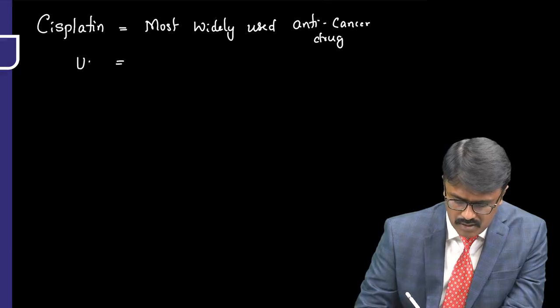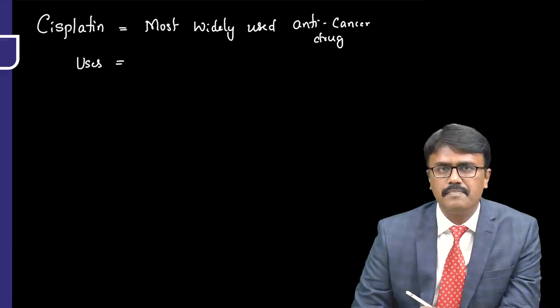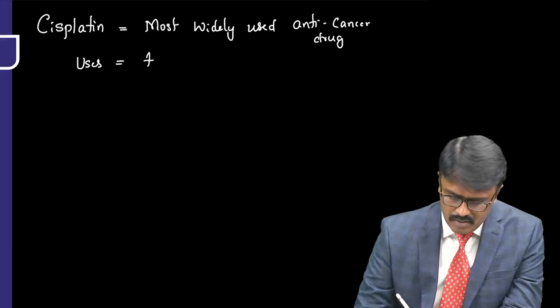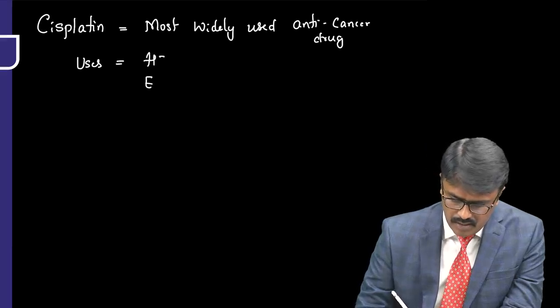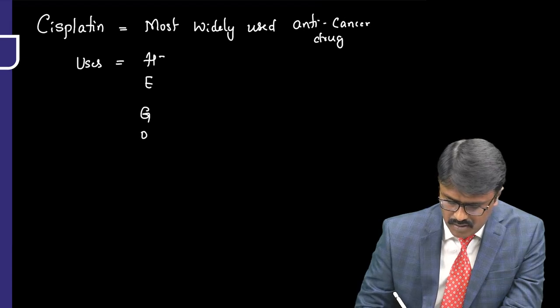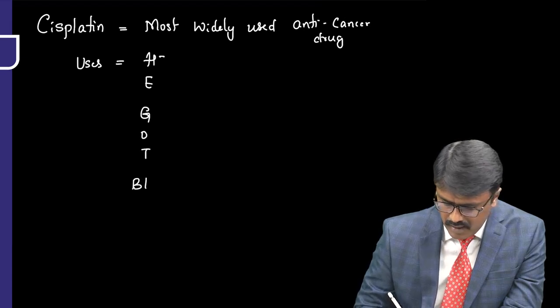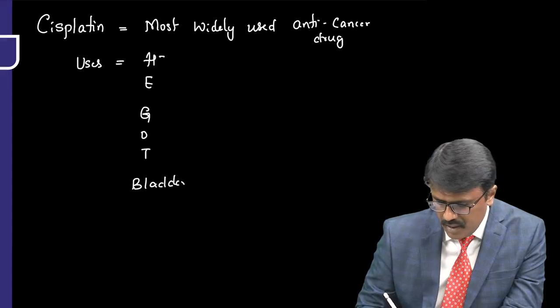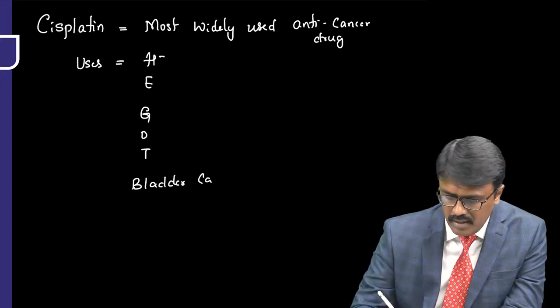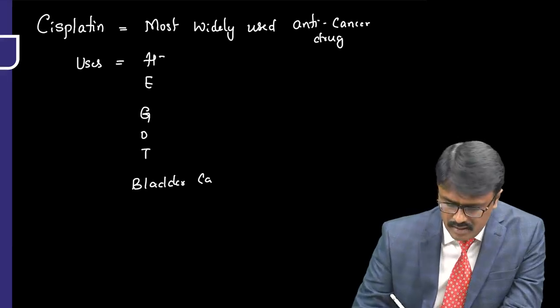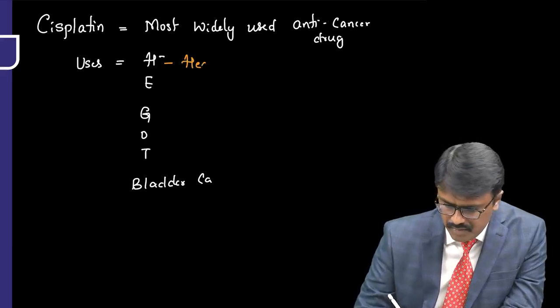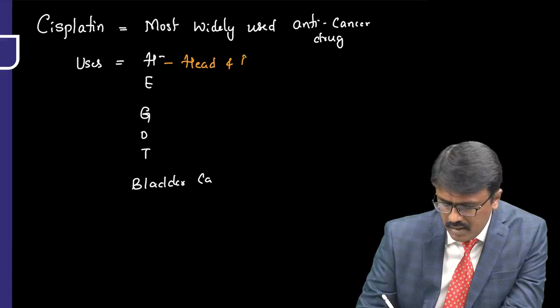If you know the uses, then you will understand. You can remember by the mnemonic, "he got bladder cancer." H is for head and neck cancer.